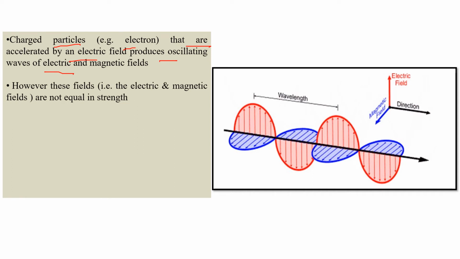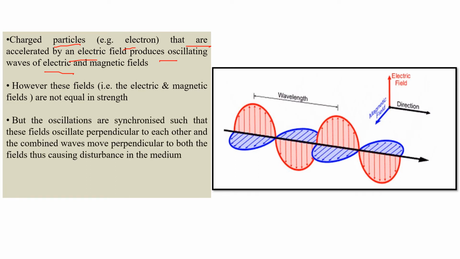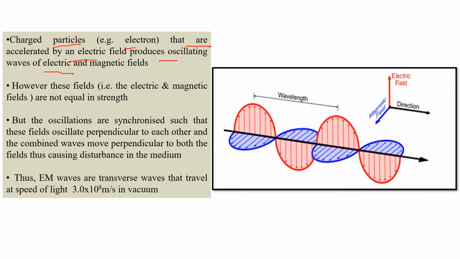These electric and magnetic fields are not equal in strength. The strength of the electric field and magnetic field is not the same, but they are synchronized, that means they are perpendicular to each other, and the combined waves move perpendicular to both the fields, thus causing disturbance in the medium. Electromagnetic waves are transverse waves because the fields move perpendicular to the direction of propagation, like this. The speed is 3 into 10 to the power 8 meters per second in vacuum.